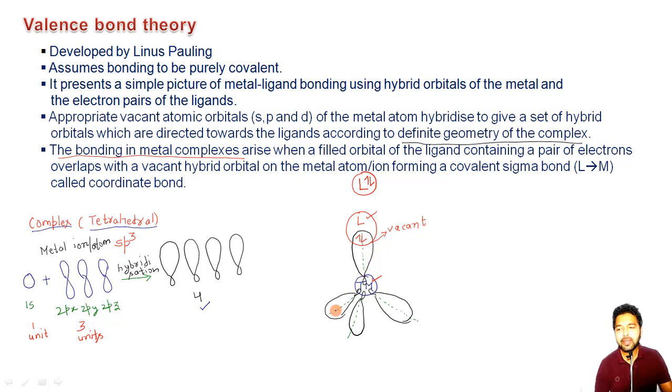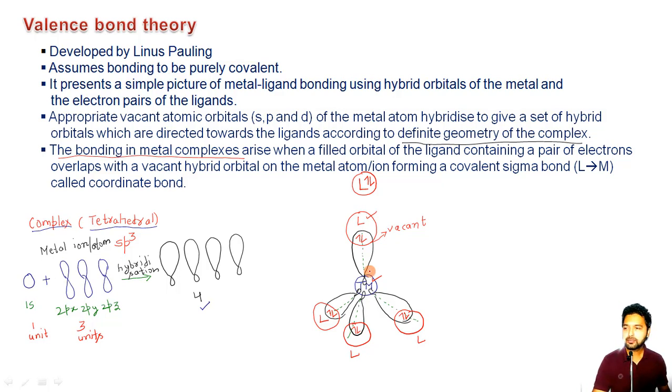In the same way, the second ligand will come here like this, sharing both the electrons from itself. And then comes the third ligand here, once again the electron pair. And lastly, the fourth ligand, which will be like this. So this is all about the valence bond theory. I think you have got some rough idea of what the valence bond theory is all about.